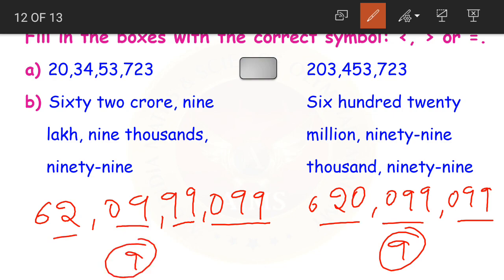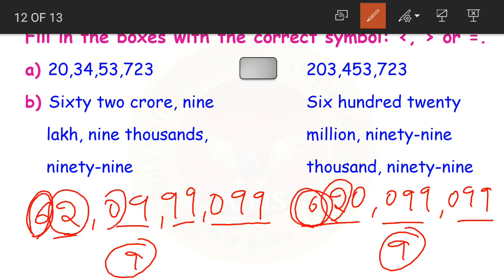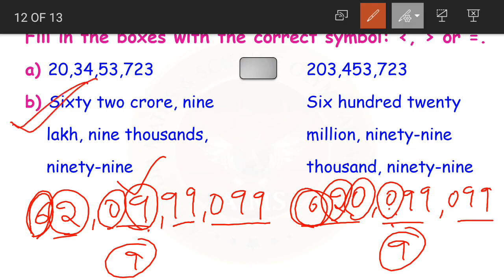So both have the same number of digits. So we cannot find out which number is greater. Now what we'll do? We'll start comparing the digits from the left hand side. First number is 6. Here also the first number is 6. Both are same. Okay, then move to the next one. 2 and 2. Same. Then we have 0 and 0. Same. Then here we have 9, but here we have 0. Now which number is greater, 9 or 0? 9. Yes, 9 is greater than 0. So this number becomes the greater number here.